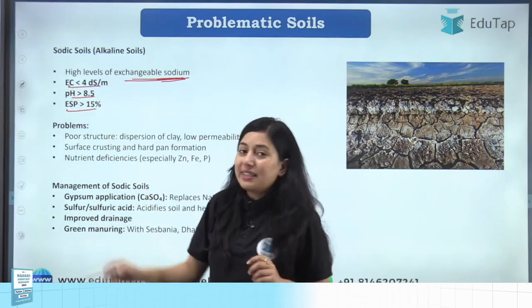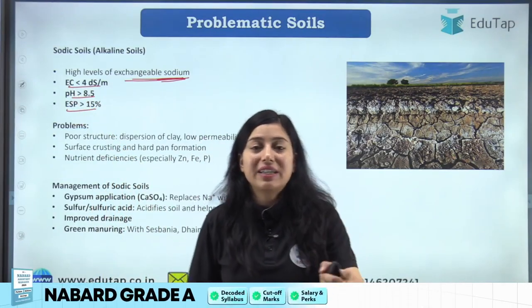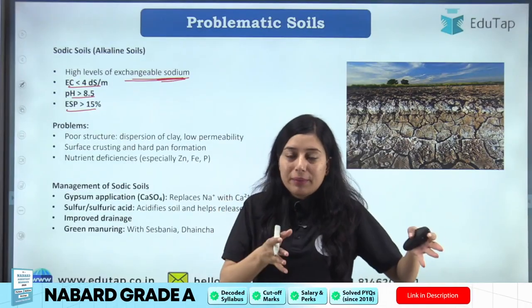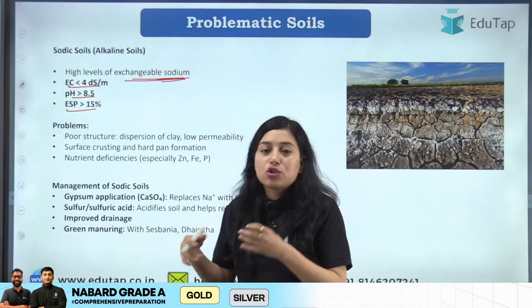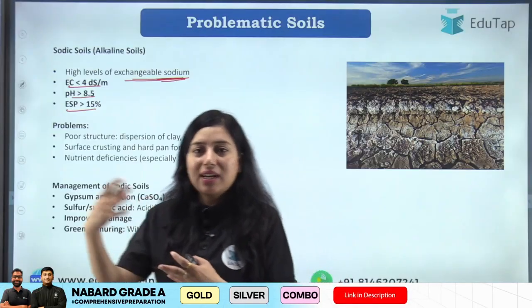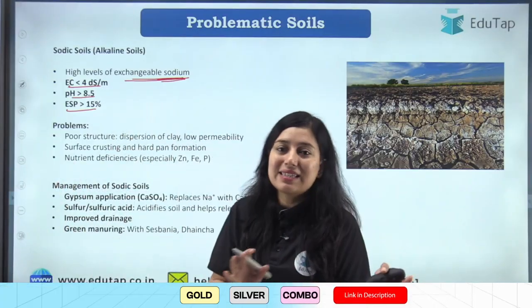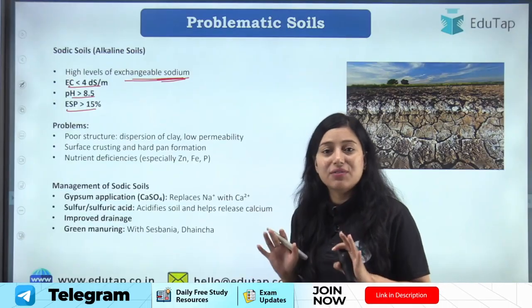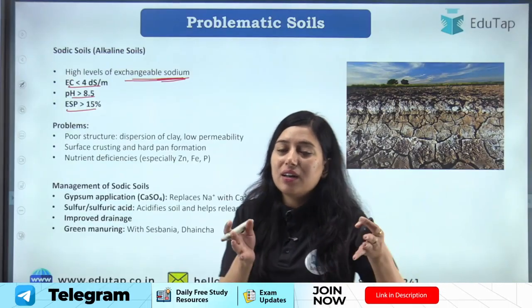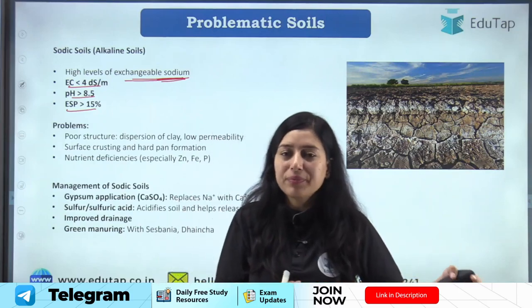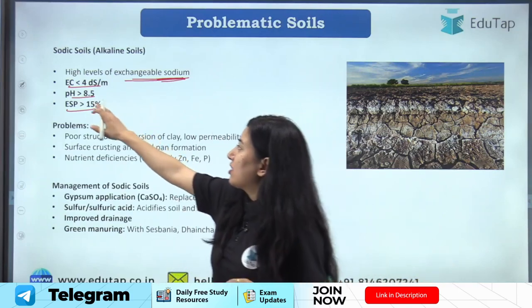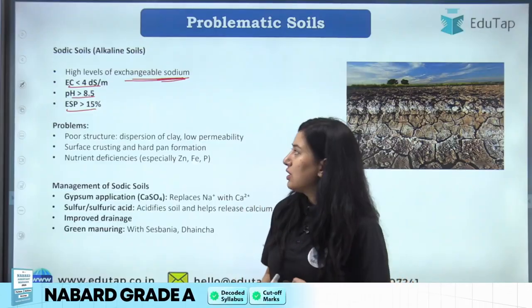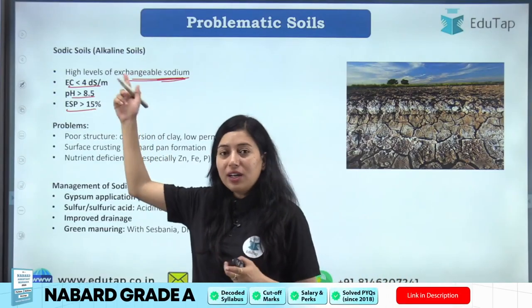Then we have electrical conductivity. Now यहाँ पे electrical conductivity will be less than 4 decisiemens per meter. Why? Because free sodium is more, salts are less. Salts ज्यादा होते हैं तो electrical conductivity ज्यादा होती है. यहाँ पे free sodium ज्यादा है. इस तरीके से याद कर लो. Free sodium ज्यादा है, salts थोड़े कम है. Salts होते हैं but it is less. Okay, so due to this excess sodium, salts are less. So electrical conductivity is usually less than 4 decisiemens per meter. Clear? So these are the characteristics of your sodic soil.